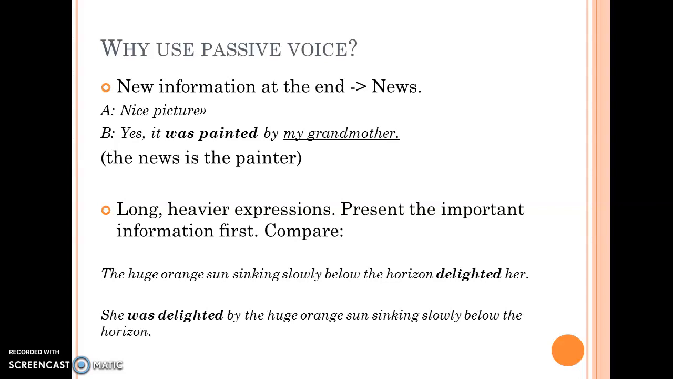With long, heavier expressions, when we want to present important information, we do it first, and we put the long expression at the end. "She was delighted by the huge orange sun sinking slowly below the horizon" is much more straightforward than the first option.